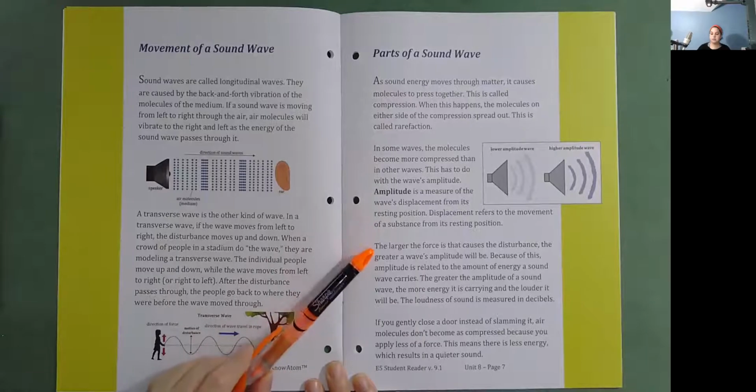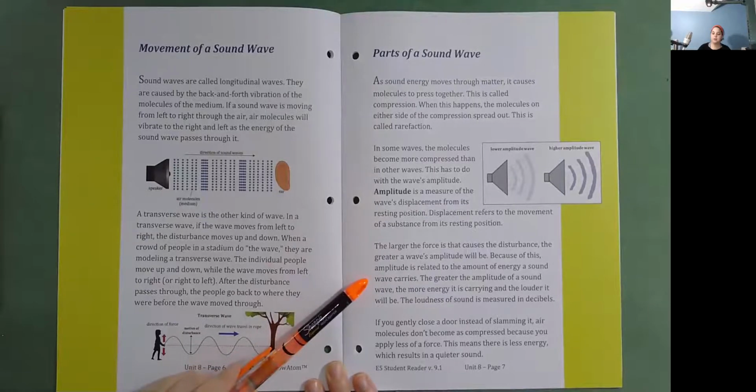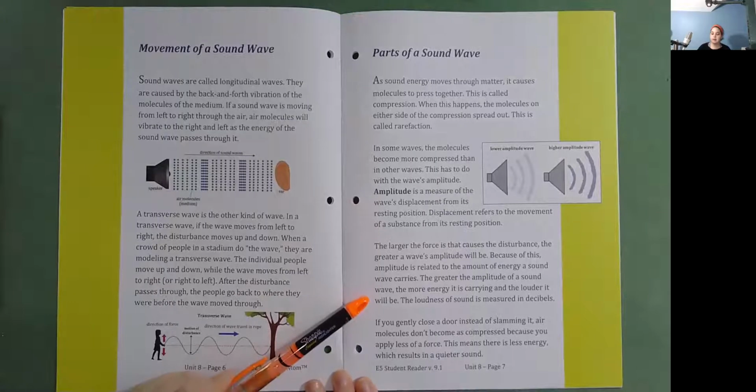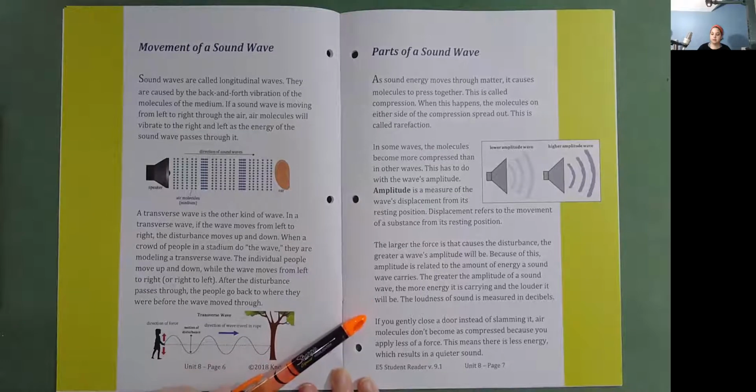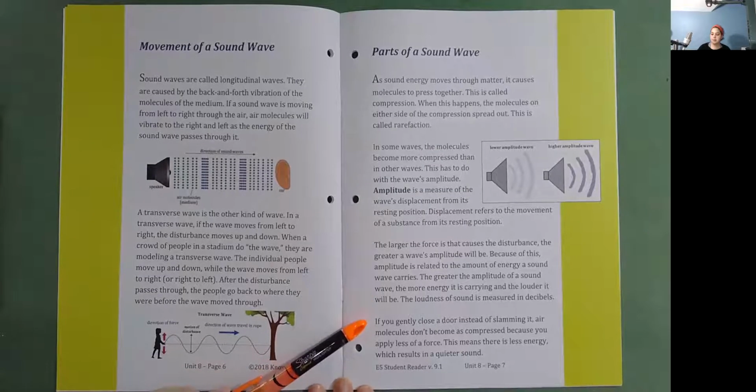The larger the force is that causes the disturbance, the greater a wave's amplitude will be. Because of this, amplitude is related to the amount of energy a sound wave carries. The greater the amplitude of a sound wave, the more energy it is carrying and the louder it will be. The loudness of sound is measured in decibels. If you gently close a door instead of slamming it, air molecules don't become as compressed because you apply less of a force. This means there is less energy, which results in a quieter sound.